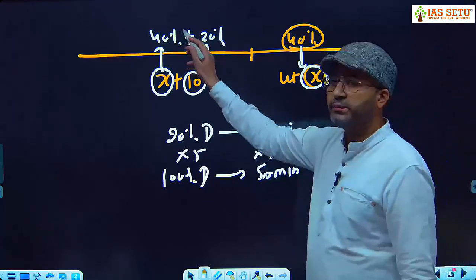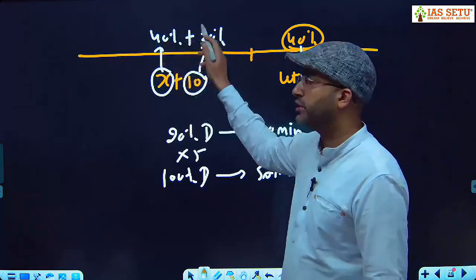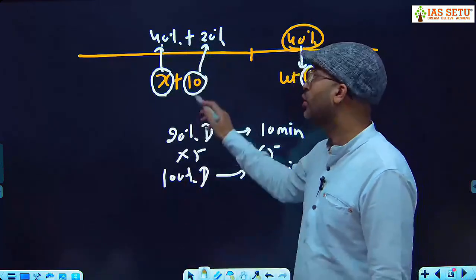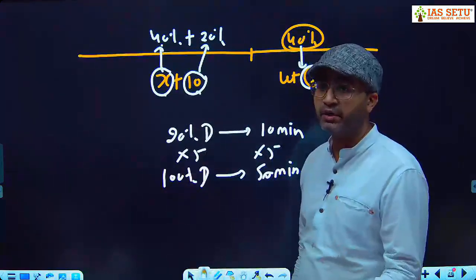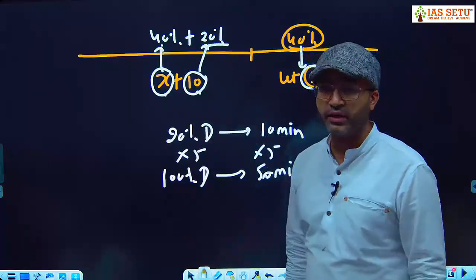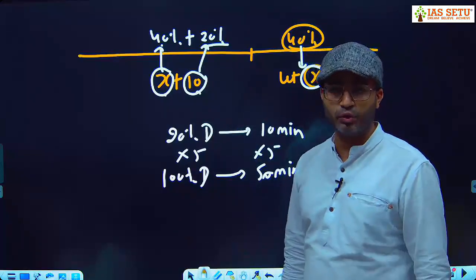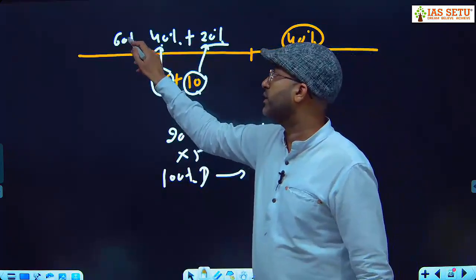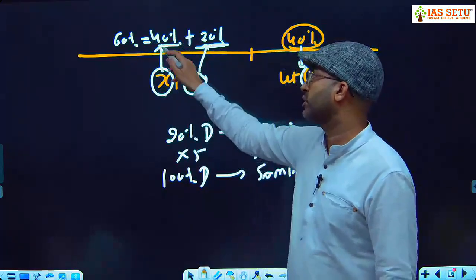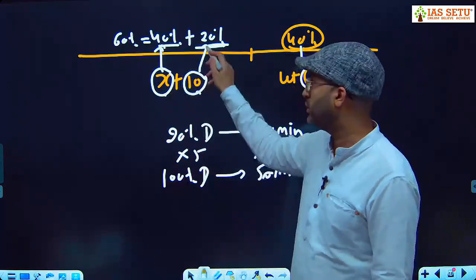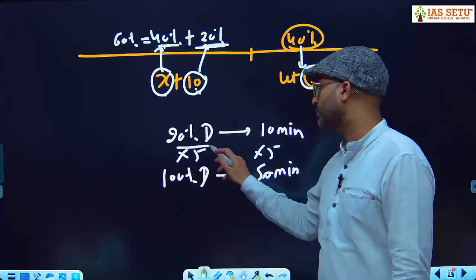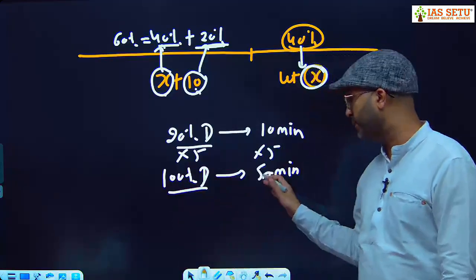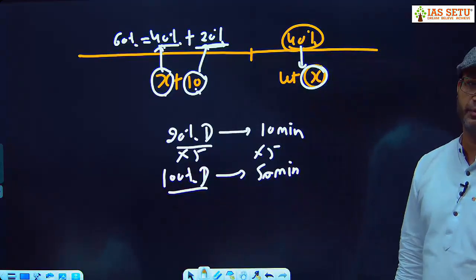Here 60% you break in two parts, 40% and 20%. 40% distance required X minutes. So he is taking 10 minutes extra because he is also covering the other 20%, total 60%. So 60% we break in two parts, 40% plus 20%, 40% X minutes, 20% 10 minutes. So 20% distance required 10 minutes. So 100% of the distance, the complete distance, required 50 minutes.